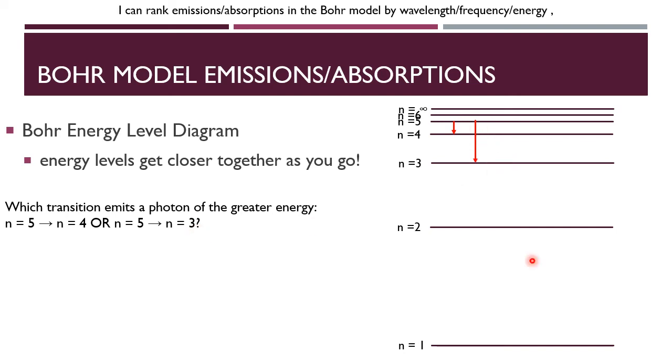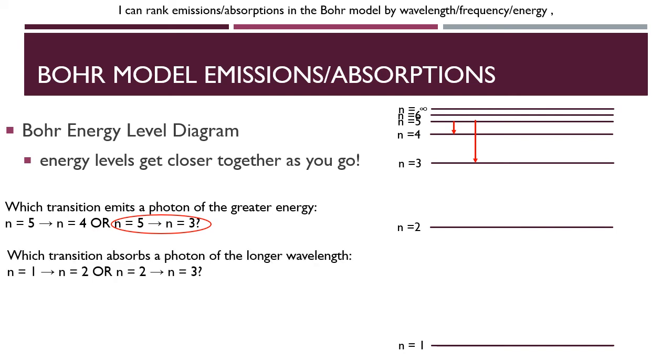Now remember what these lines are representing. These lines are representing the energy of each energy level. So the larger the gap, the greater the energy involved. Which transition emits a photon of the greater energy? Well, it would be the 5 to 3 transition because there's a bigger gap there. And the fact that we're going down from 5 to 3 means we are emitting a photon. That applies to both of these because they're both going down.